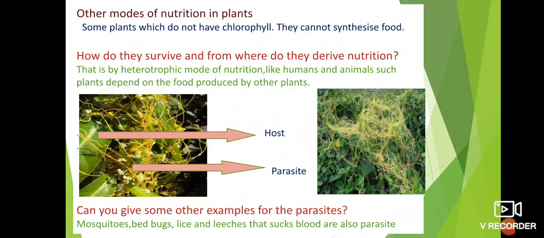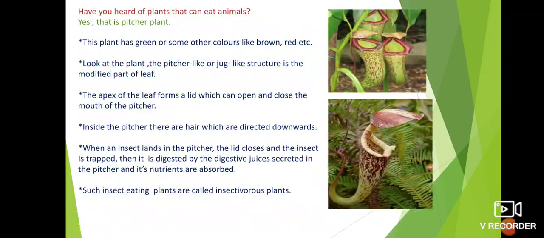Some other examples of parasites are mosquitoes, bedbugs, lice and leeches. These organisms suck blood from other animals. That's why these are also parasites.